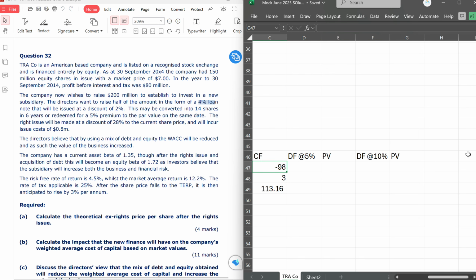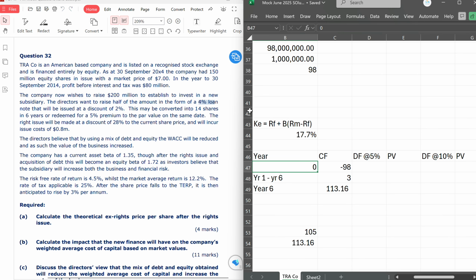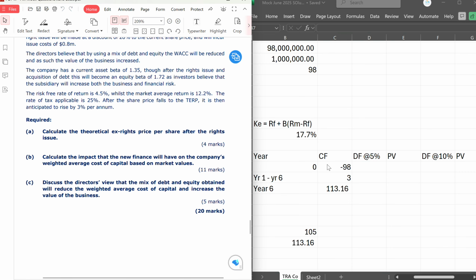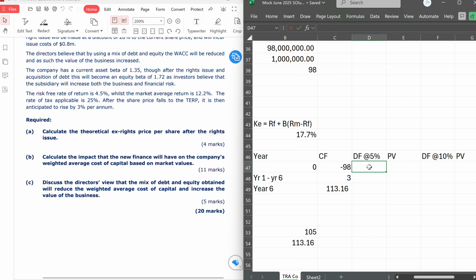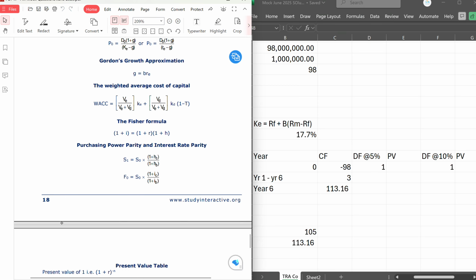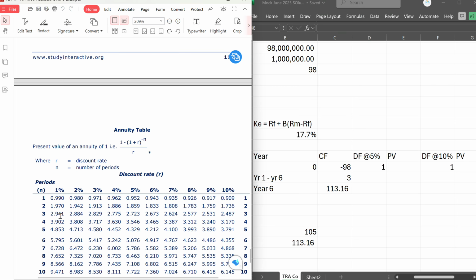Then we can calculate IRR. So if I go to the present value table, we need year 0 for sure. We know it's going to be 1 for both of them. Year 0 is 1. But here I'm going to use annuity because it's year 1 to 6 and it's constant cash flow.